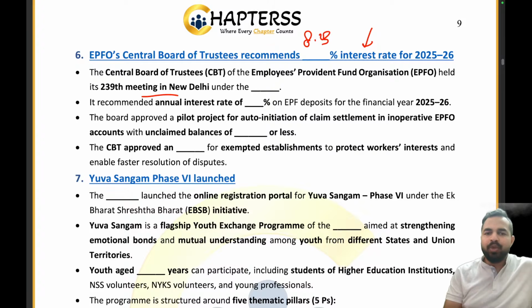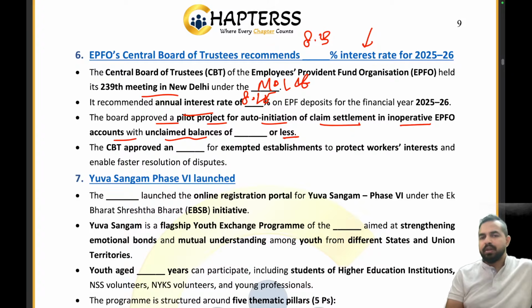The 239th meeting under the New Delhi, under which ministry? Ministry of Labour and Employment. It recommended an annual interest rate of 8.25%. The board approved a pilot project for auto initiation of claim settlement in inoperative EPFO accounts with unclaimed balances of rupees 1000 or less. CBDT approved a scheme for exempted establishments to protect the workers' interest.